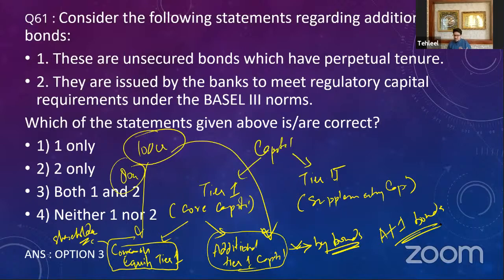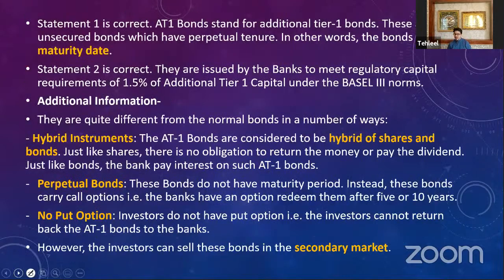But these bonds have special characteristics. We need to understand what the characteristics of these bonds are. Number one characteristic of additional tier 1 bonds is that these are hybrid instruments. They have the characteristics of shares, and they have the characteristics of a bond as well. What is the characteristic of a share and a bond? Now, as you see, guys, whenever you purchase a share, or a particular company gives you a share and you have purchased the share, that share becomes yours. You are the owner of that share.